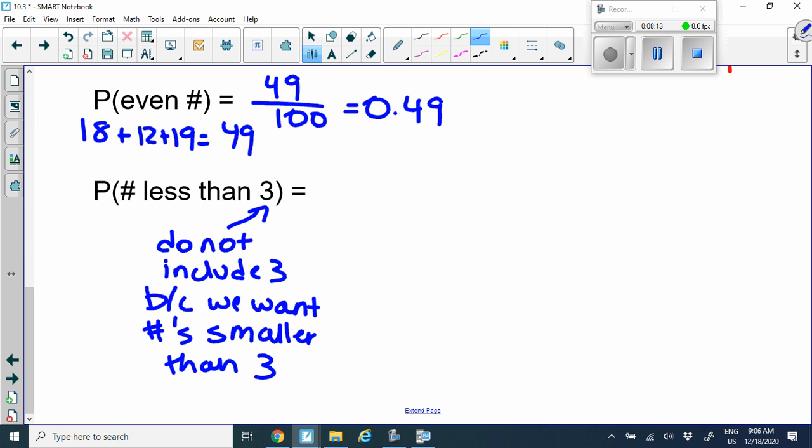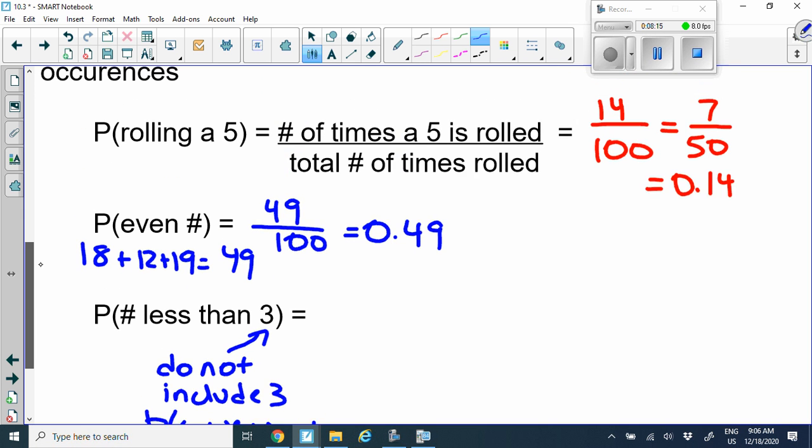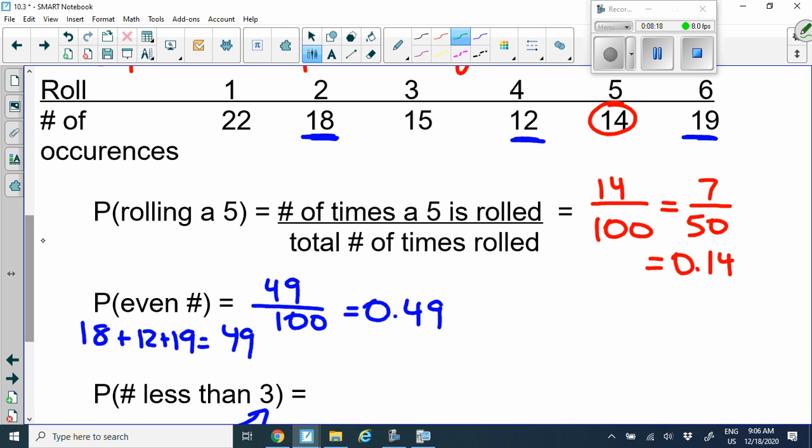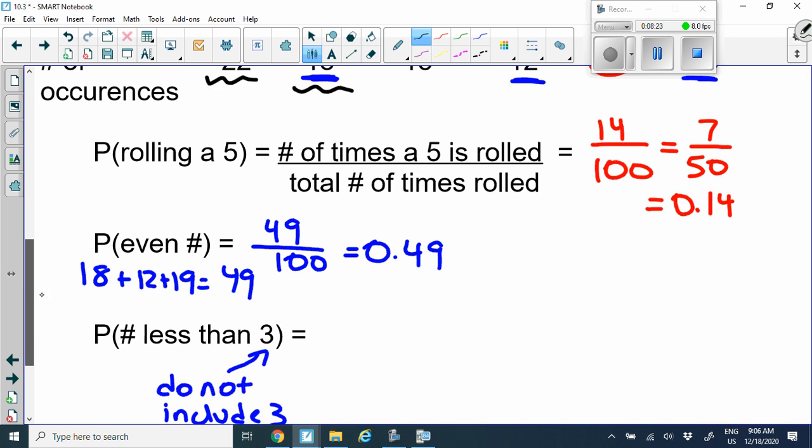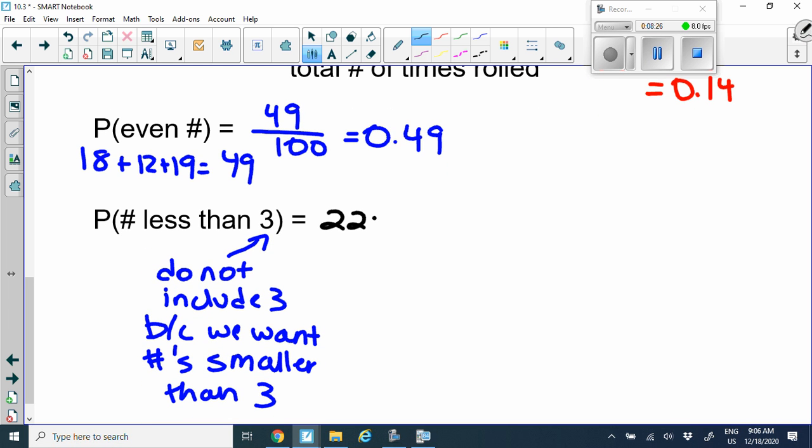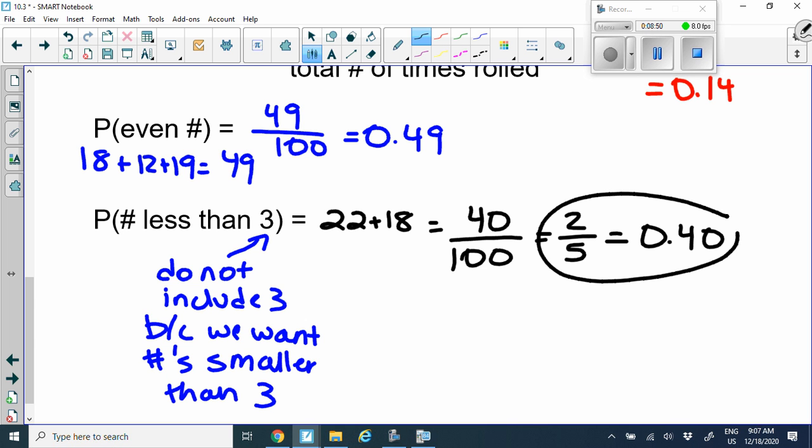Okay, so for this, we are looking at the roll of 1 and the roll of 2. So we add up the 22 and the 18. And that's going to give us 40, and we put that over how many times we rolled, which was 100. Okay. So as I said, don't forget to simplify your fractions. So this should actually be even smaller than that. I believe it to be 2/5. And then if you want to write it as a decimal, you can put it as 0.40. Okay.